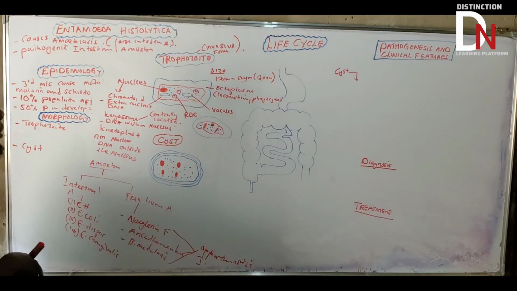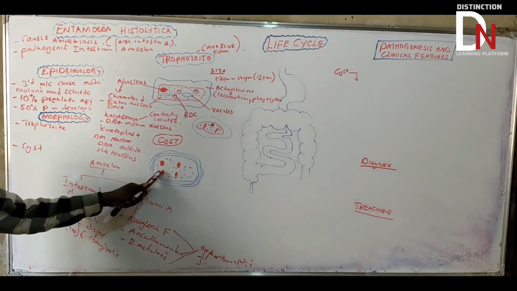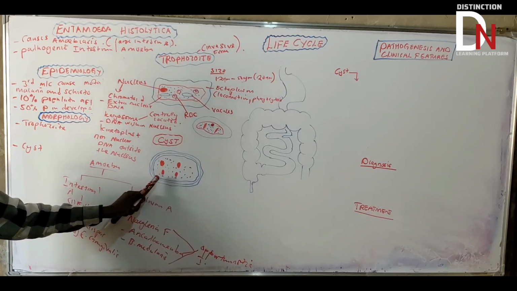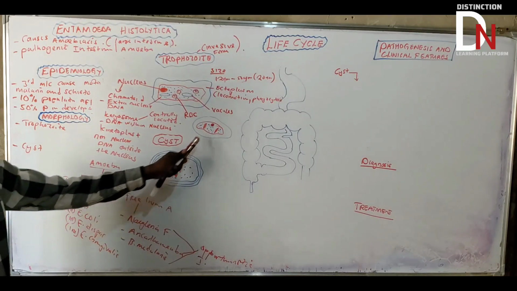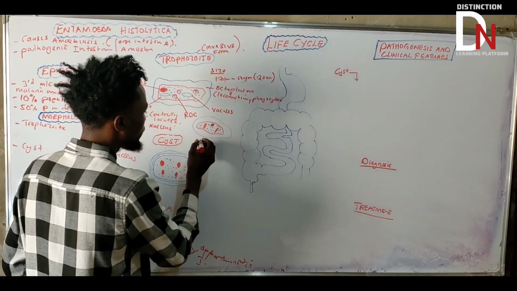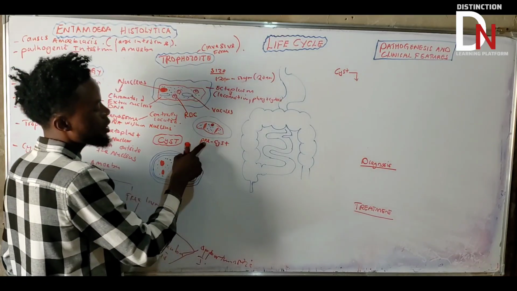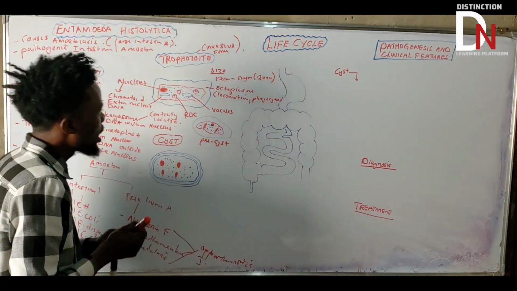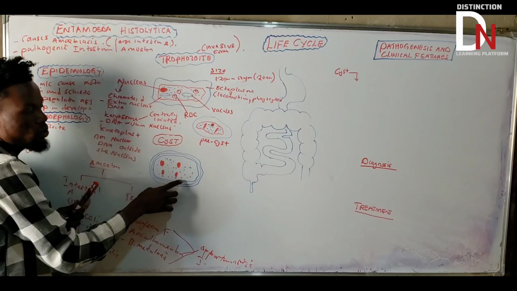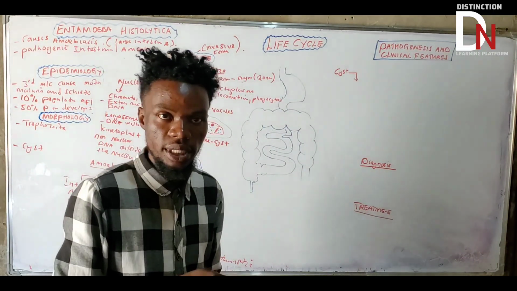Since we are done with that, let's go to another morphological feature. We'll go to the cyst morphological feature here. But let's talk about this one. What do we call this one? We call this one the precyst, from the word pre, before the cyst. So if these trophozoites want to change into the cyst, they have to pass through the precyst. You need to understand it like that.